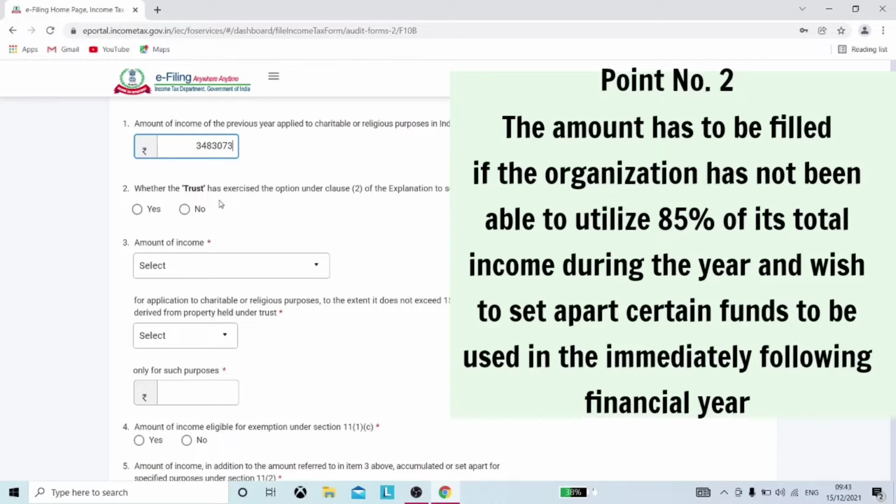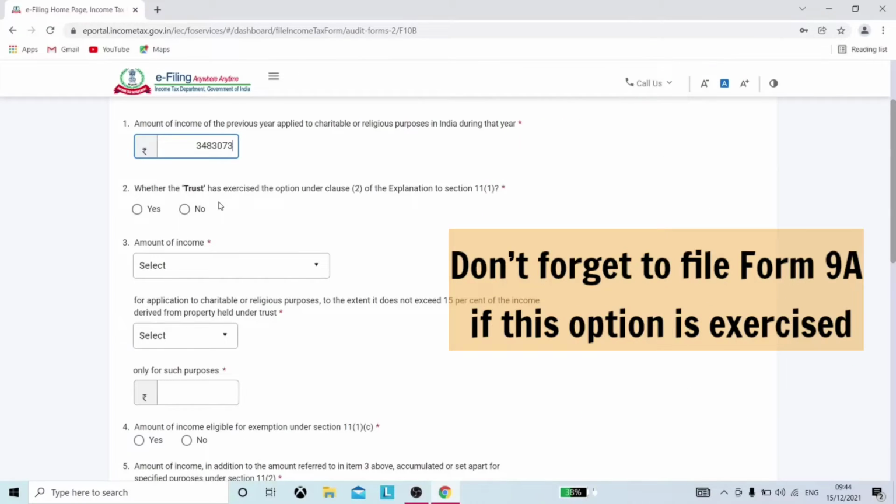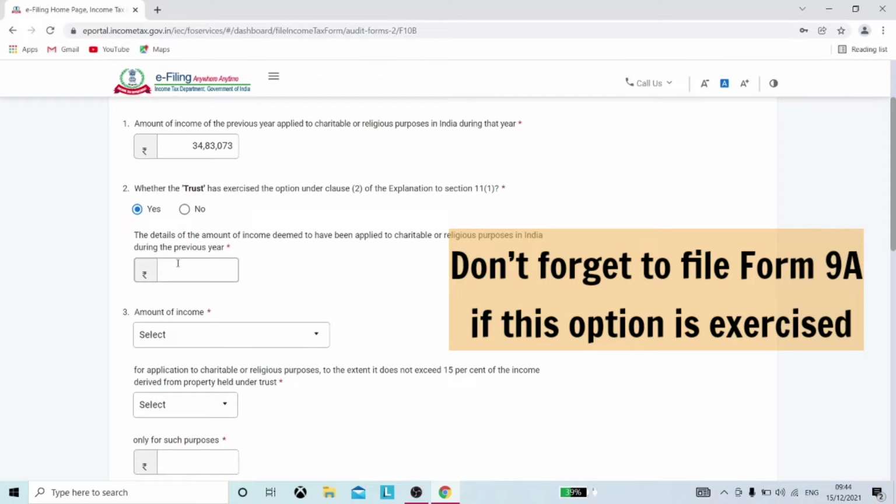In legal terms, it is known as amount for which option has been exercised, because this is an option given to registered charitable organizations for setting apart the funds falling short of 85% due to whatever reasons, but utilize the same in the immediately following financial year, else shall be liable to tax. Don't forget to file Form 9A if this option is exercised. Once you click on yes, the amount has to be filled.